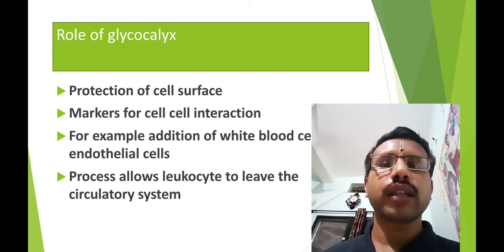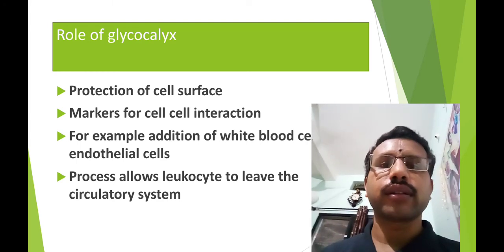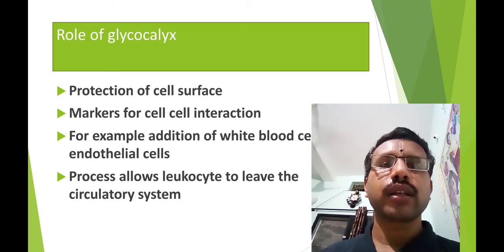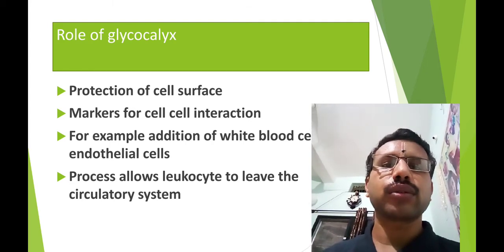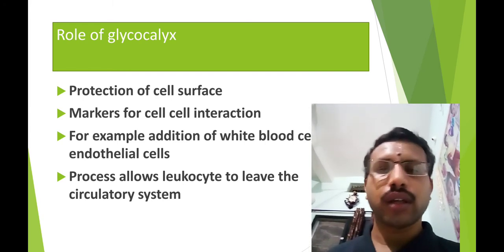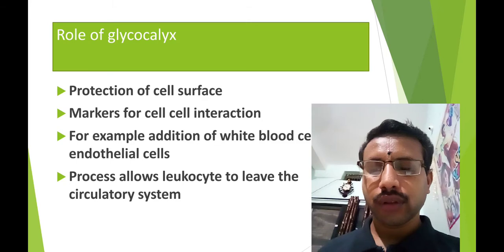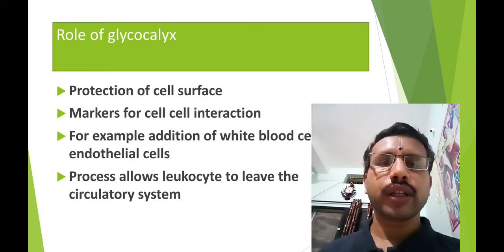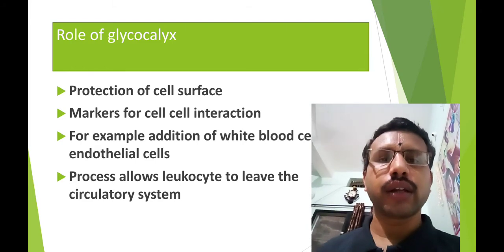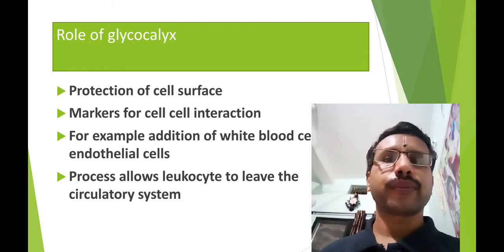Endothelial cells are the cells of the circulatory veins and arteries, and after attaching to the endothelial cell with the help of glycocalyx, they pass through and leave the circulatory system, and then give the inflammatory response at the injured tissue.